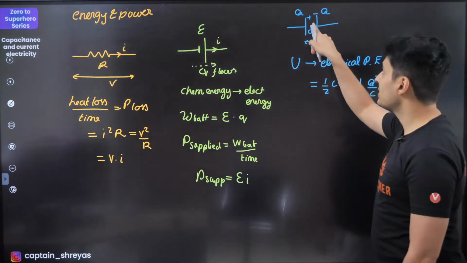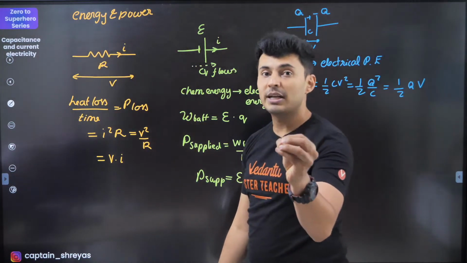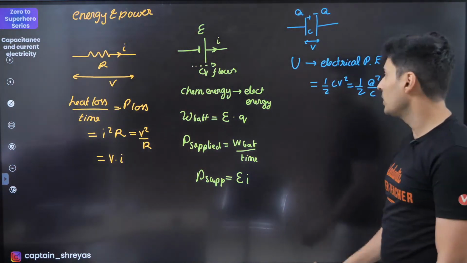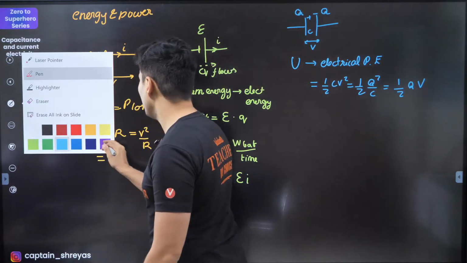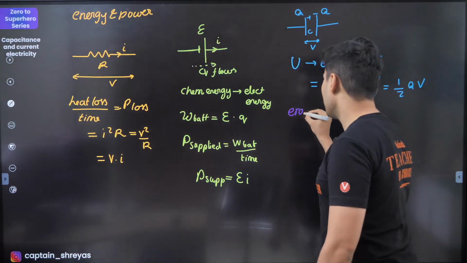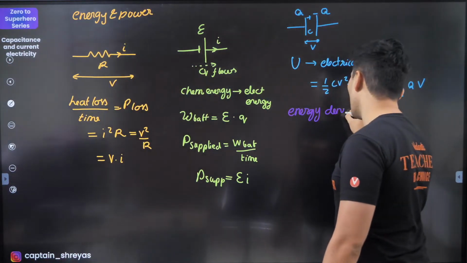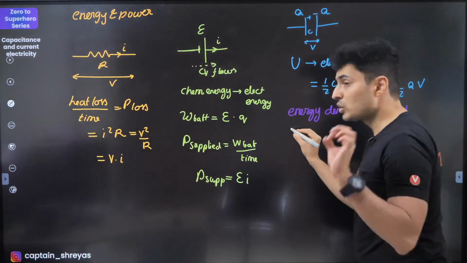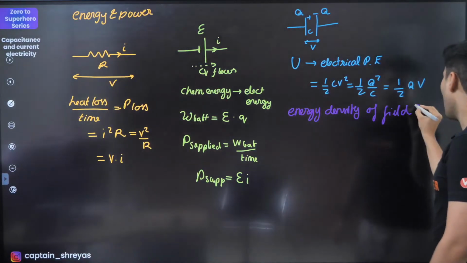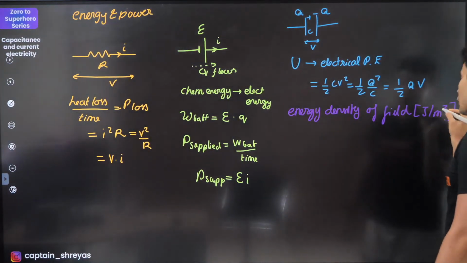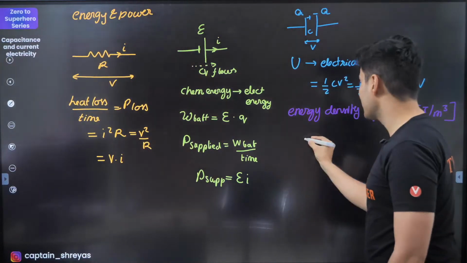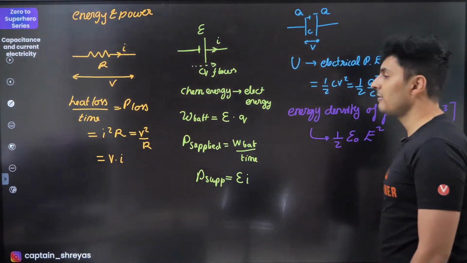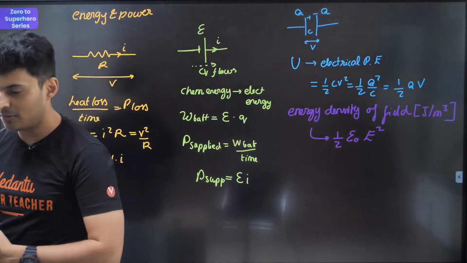It's just you are writing it in different terms, just like over here. The next thing, this field which is created between the plates of a capacitor, the field stores that energy, and that energy stored per unit volume is also a very important formula. So let's write it down over here. That is called the energy density of the field which is storing that energy. Energy density meaning joules per meter cube. How much joules is stored in 1 meter cube of the volume where the field is existing? That energy density, I hope you remember, is the formula of half epsilon naught E square. Very crucial formula.